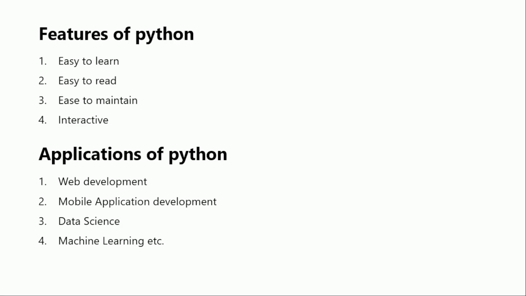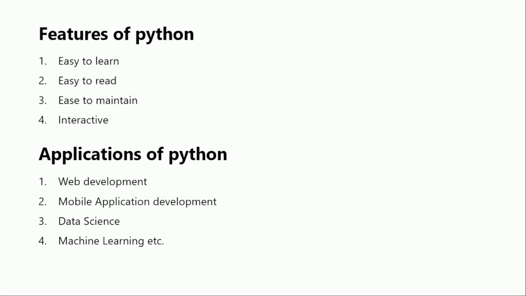Python is easy to learn. As I said, it's a high-level language. It is easy to learn and read. So these are the two major features which make Python a high-level language, and easy to maintain. Since the readability is very good, you are able to make changes based on your inputs.